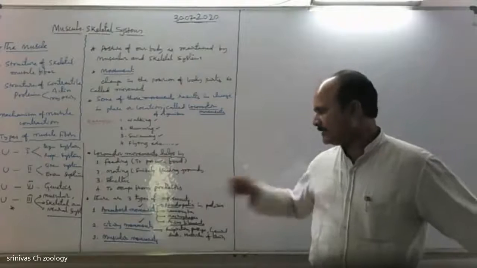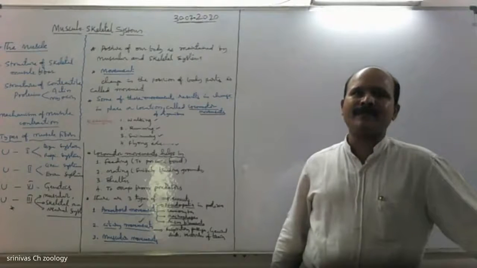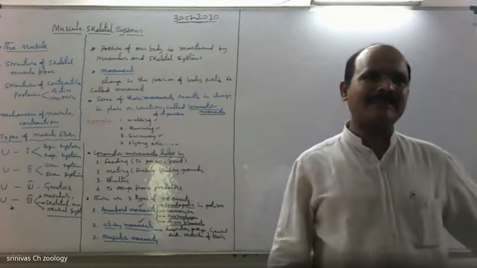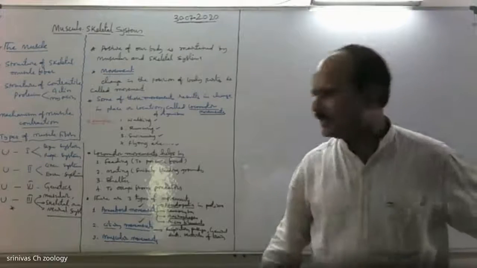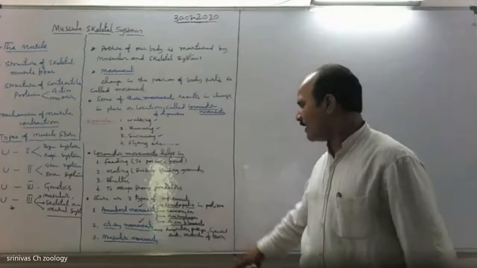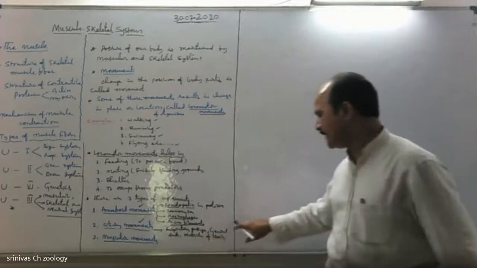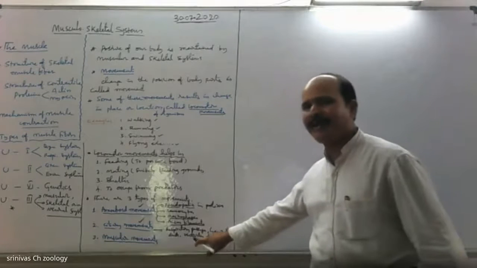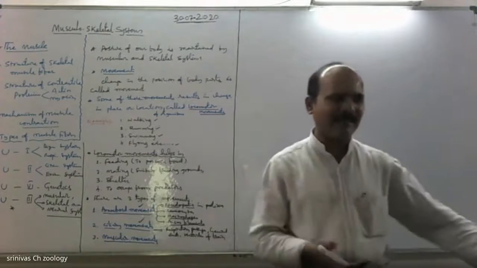In this way, we observe ciliary movement in lower invertebrates such as Paramecium and Vorticella, ciliate protozoans, and in organs such as the respiratory passage, genital ducts, and ventricles of the brain, which show ciliary epithelium.